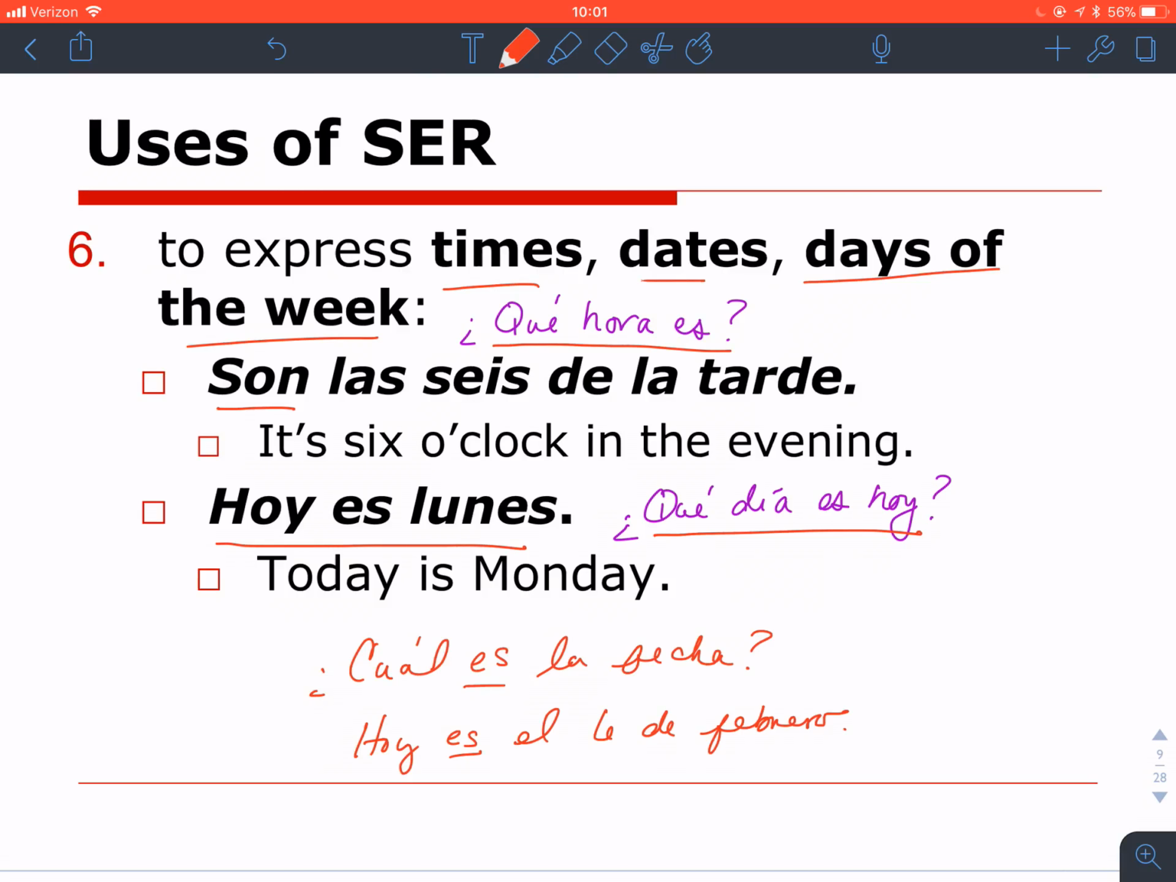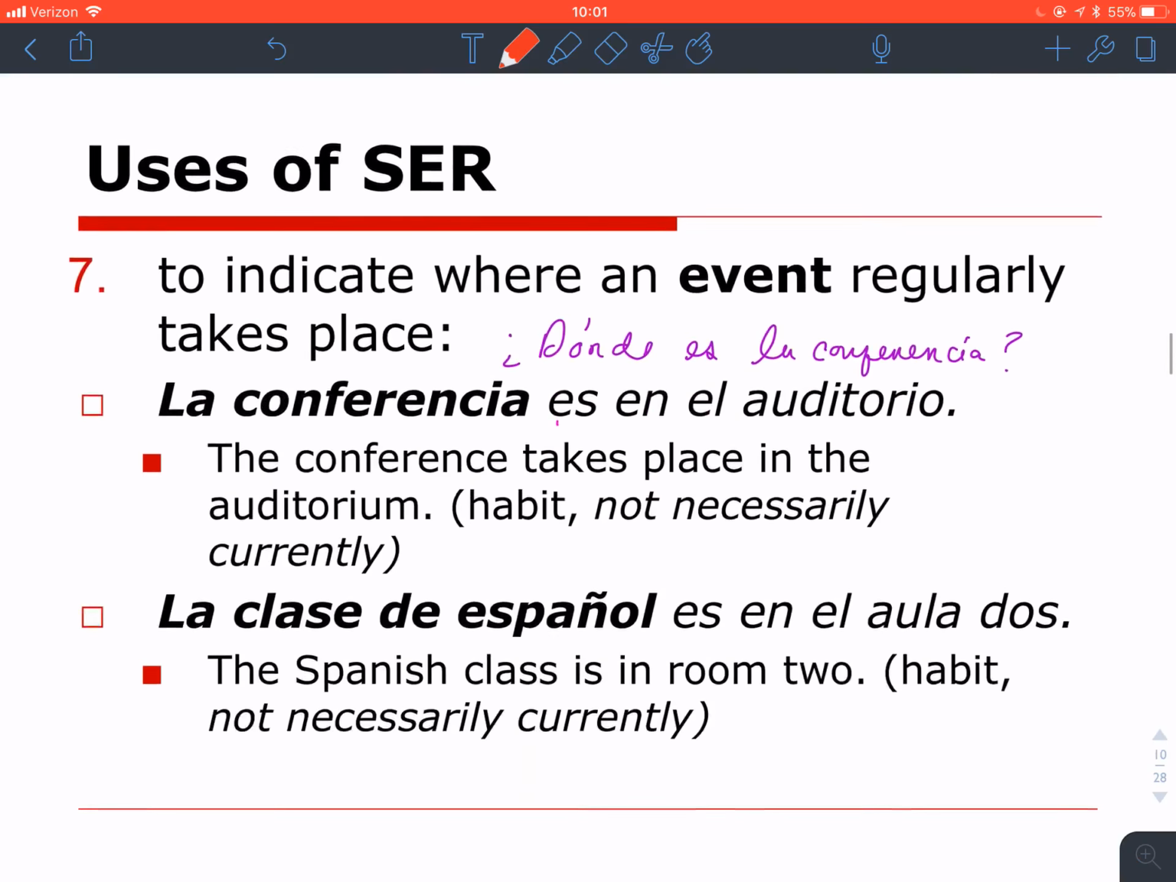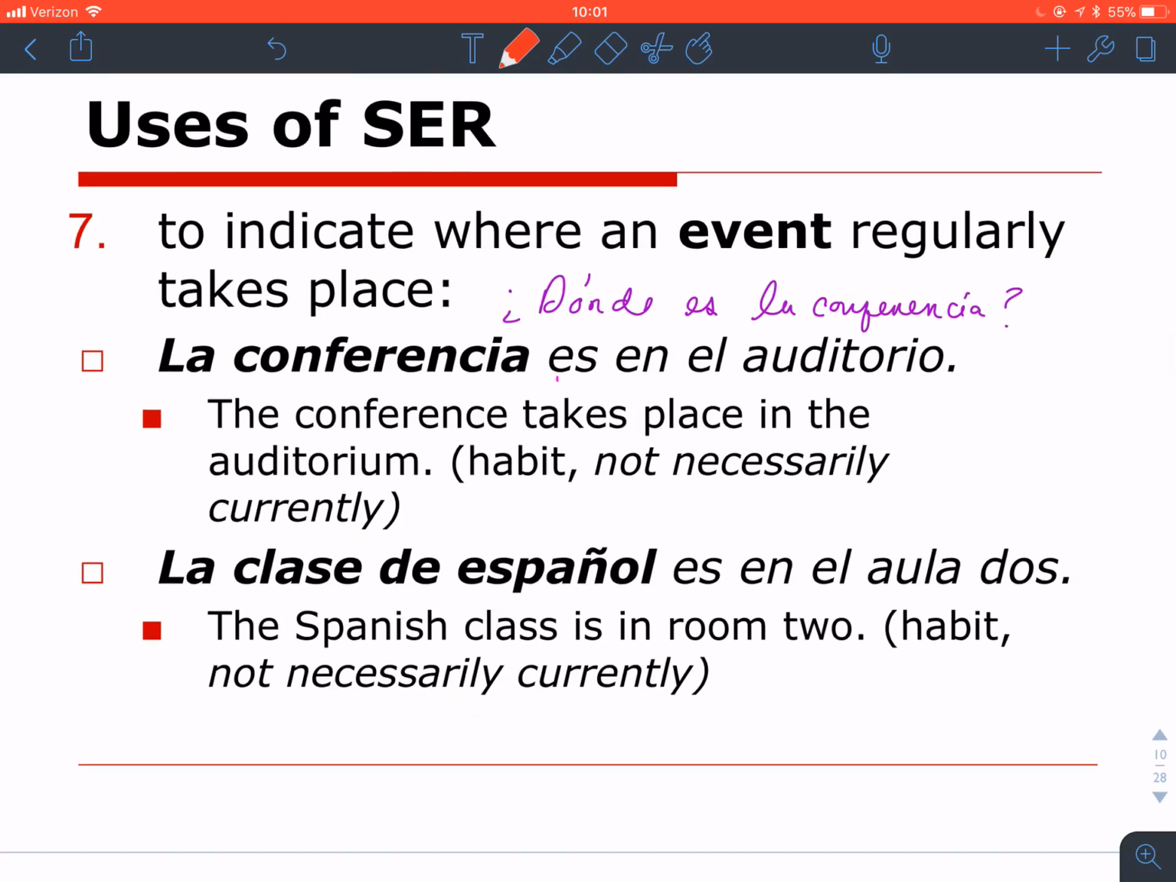All of these use es, and they express times, dates, days of the week. The seventh use is to describe where an event regularly takes place. ¿Dónde es la conferencia? La conferencia es en el auditorio. When I'm expressing this, I'm stating that the conference takes place in the auditorium. It's a habit, not necessarily currently. It doesn't mean it's an ongoing conference. It just means that whenever the conference does take place, it's in the auditorium.